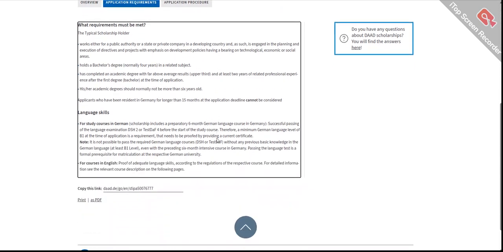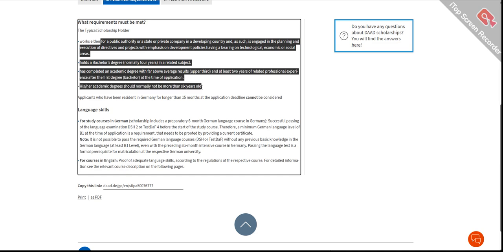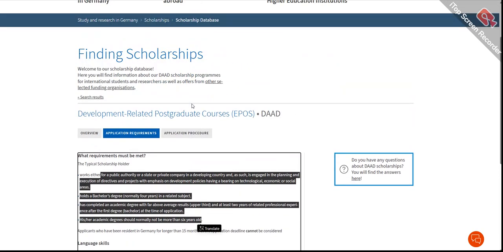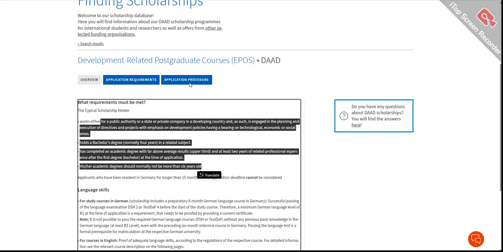They have written the application requirements for Pakistan, including which German courses they want you to pass before applying, and they have written everything very clearly. These are the requirements you must meet before applying, so you can check according to your country.